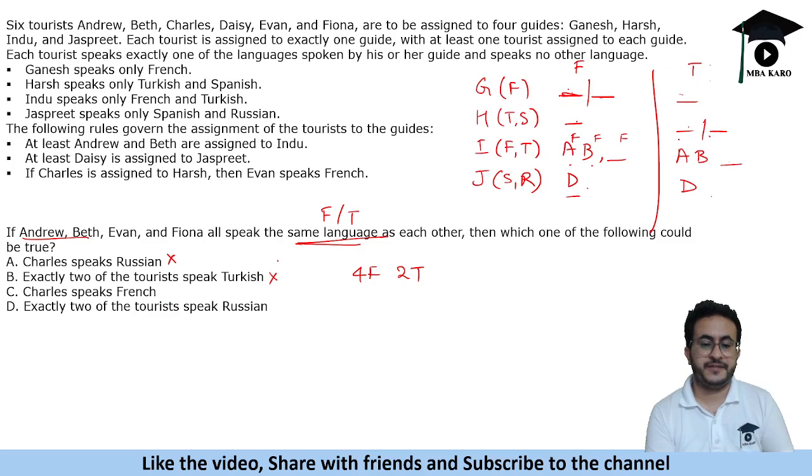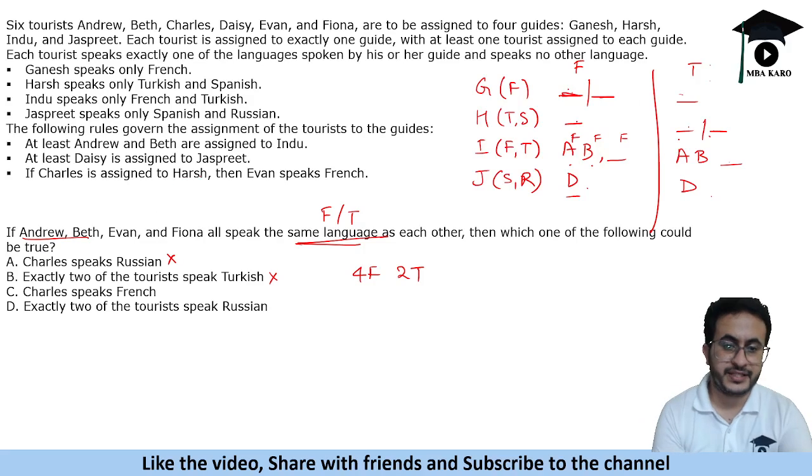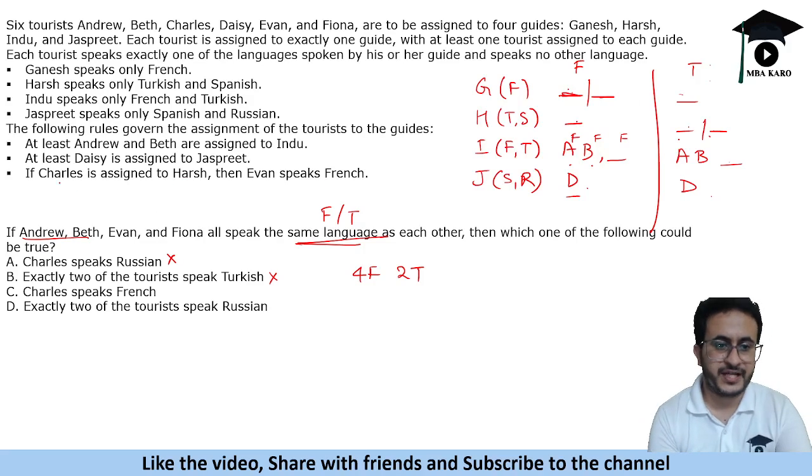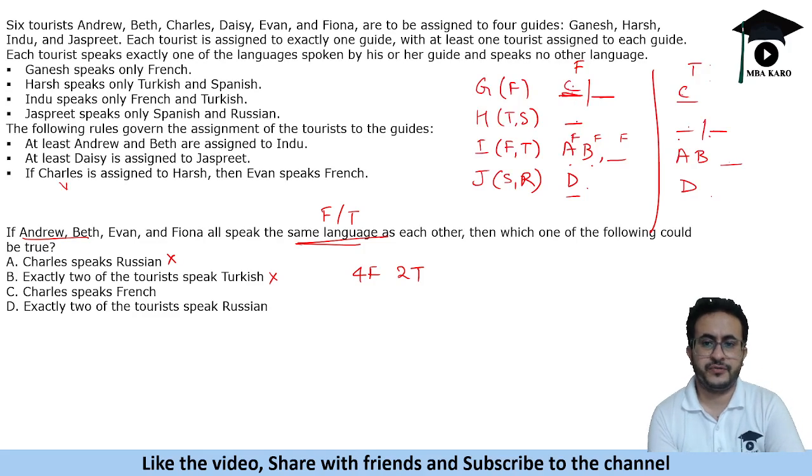Charles speaks French. Okay, so can we assign Charles here? See, if Charles is assigned to Harsh, then Ivan speaks French. If Charles is not assigned to Harsh, Ivan can be assigned anywhere. So we can assign Charles here. Possible. In this case also we can assign Charles here. So possible, right? So could be true means this could be true. Let's evaluate the last option and see if that also could be true.